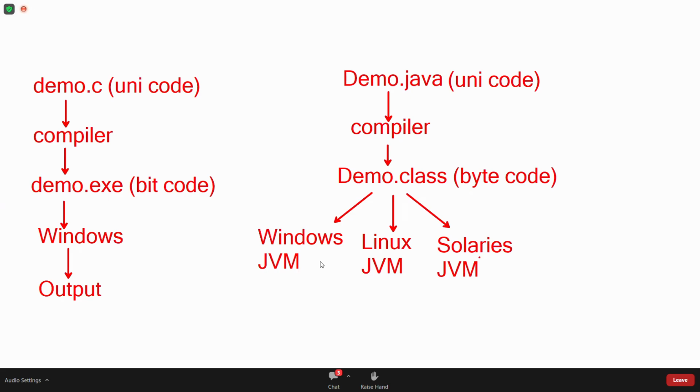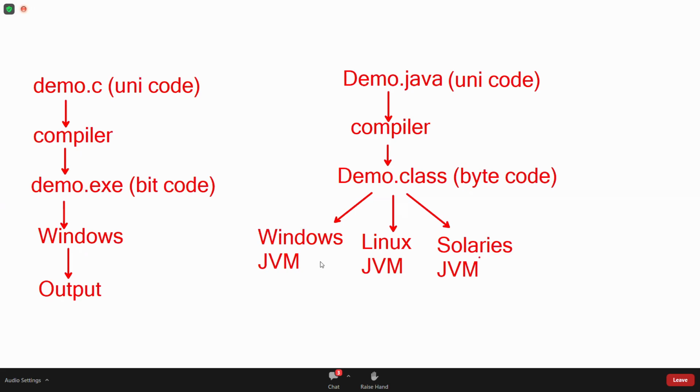Whenever you compile a Java program, you are getting JVM understandable code. But how many JVMs are there? There are many JVMs: Windows JVM, Linux JVM, Solaris JVM, Mac OS JVM. For every operating system, a separate Java Virtual Machine is there. All JVMs can understand that bytecode.